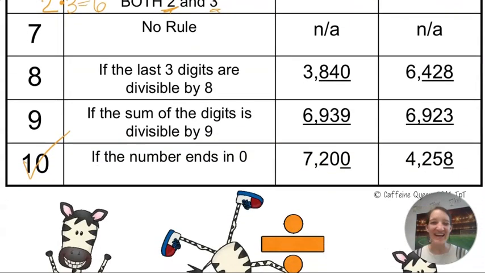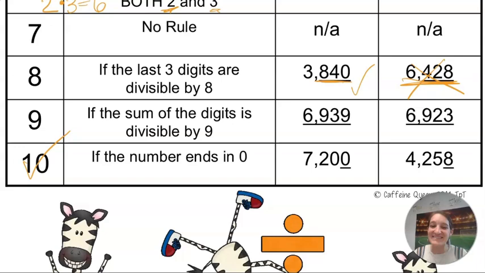All right, now 8 is kind of also yucky. If the last 3 digits are divisible by 8, then the whole number is divisible by 8. So 840 is divisible by 8. The only way I really know that is to go 840 divided by 8, and it goes in evenly. Therefore, 3,840 will go into 8. That's kind of yucky. Okay, but yes, it would work. Whereas 428 divided by 8 does not go in evenly. Therefore, 6,428 will also not go into 8. So 8's not very pretty.